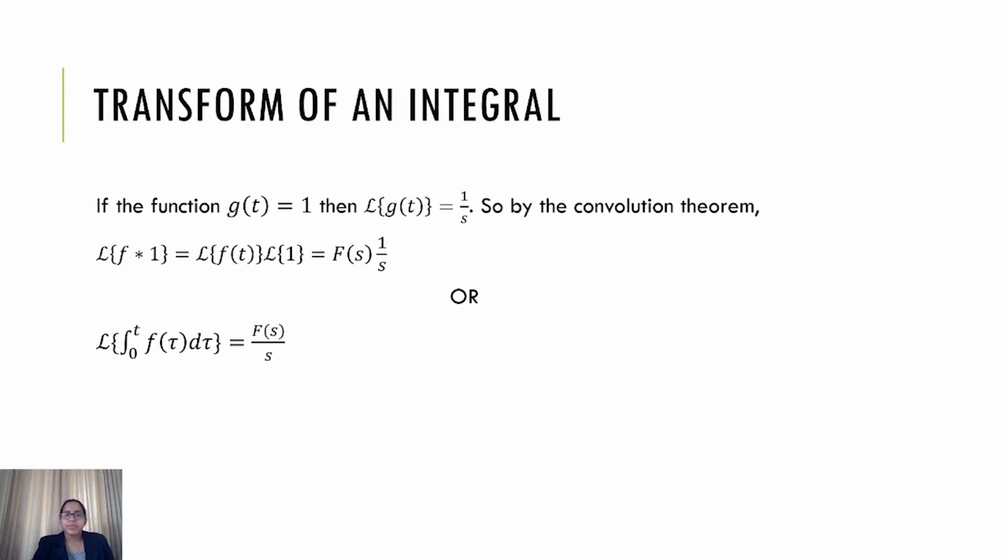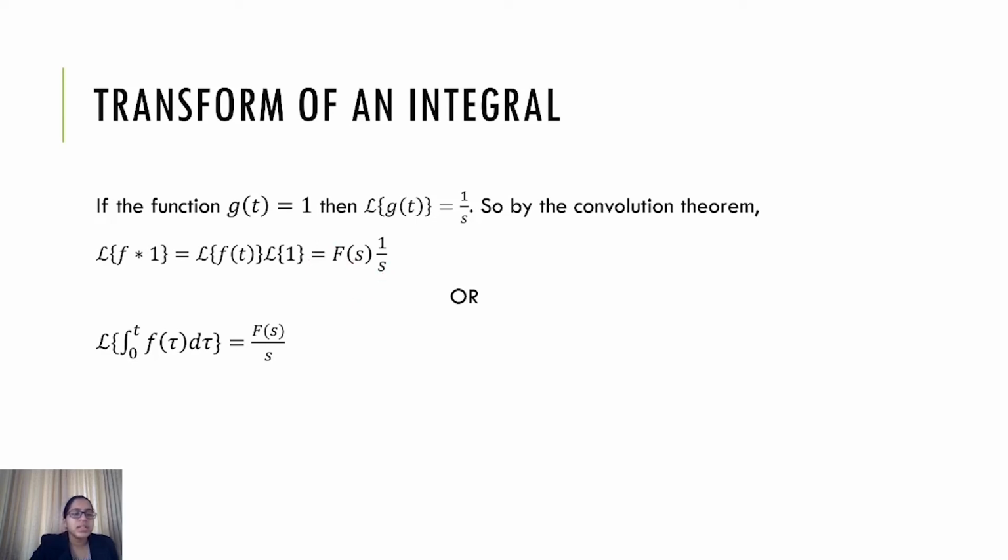So next is the concept of transform of an integral. Okay, so we have done the derivatives of transform, and here now we are going to introduce the transform of an integral. So this comes directly from the convolution theorem, that is, if we are supposing that the function g of t is 1. Okay, if g of t is considered 1, then L of g of t is nothing but 1 by s. That is a well-known formula. So when we apply convolution theorem, we have L of f star 1 is nothing but L of f of t into L of 1, that is 1 by s, into f of s, that is f of s by s.